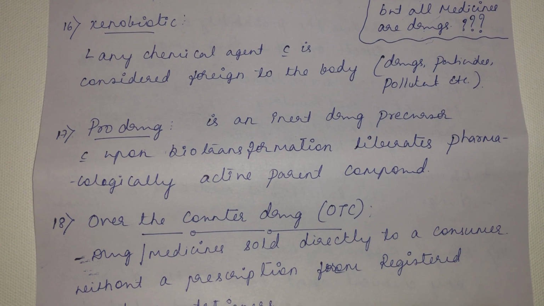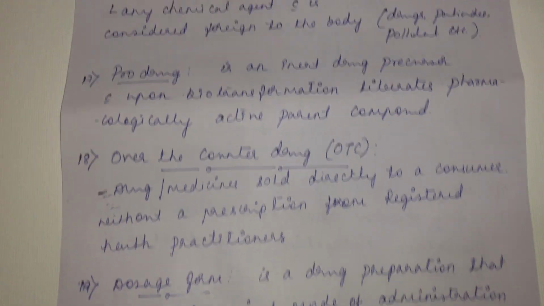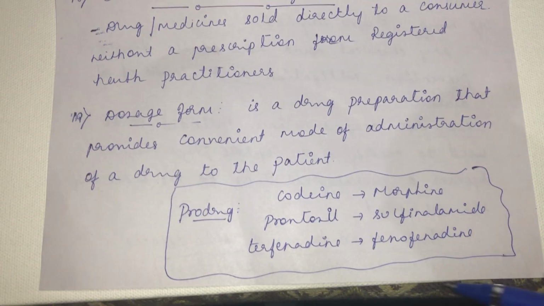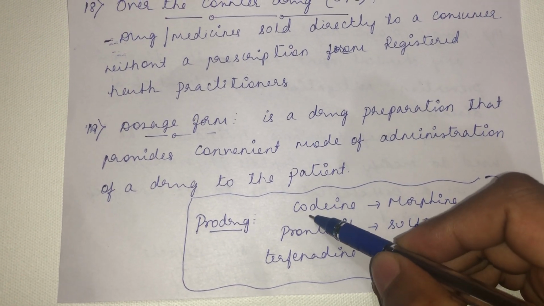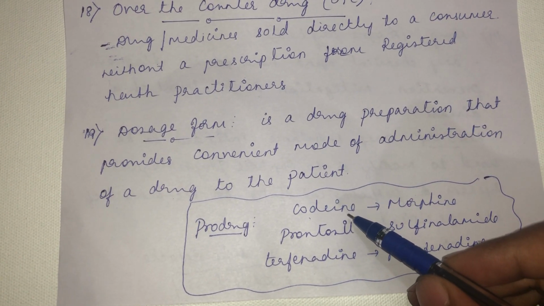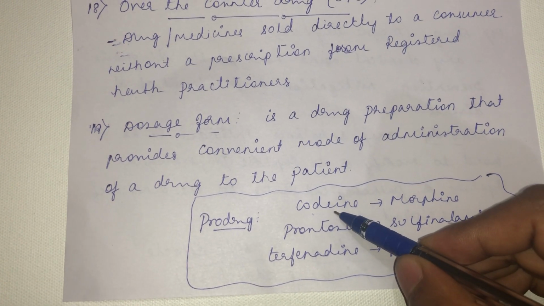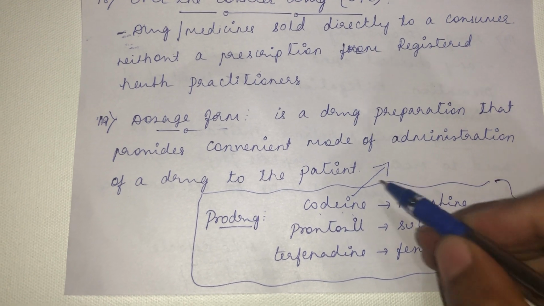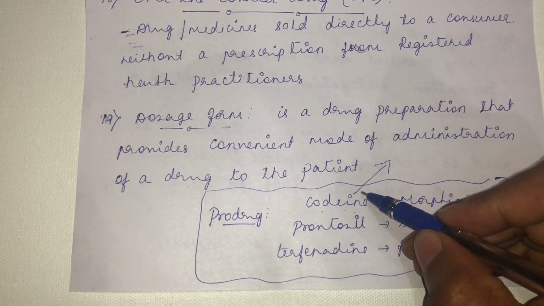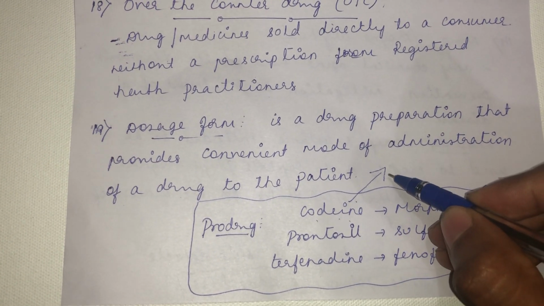See, a prodrug is an inert drug precursor. An example of a prodrug is codeine. Codeine is used in various syrups to decrease cough. When you use this codeine as such, it won't produce any pharmacological effect. In the syrup form, it will go into the small intestine.